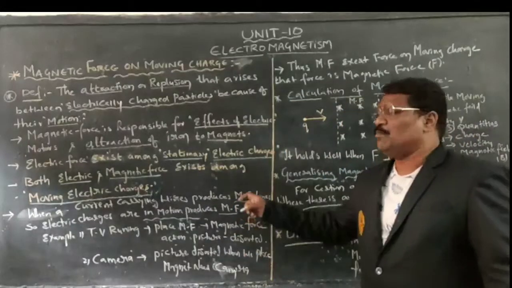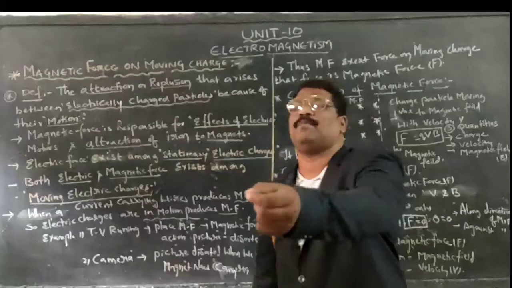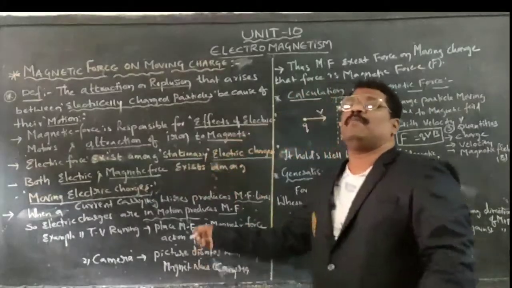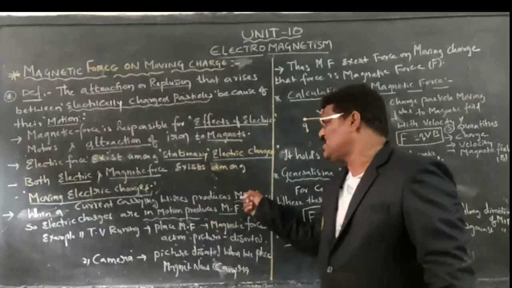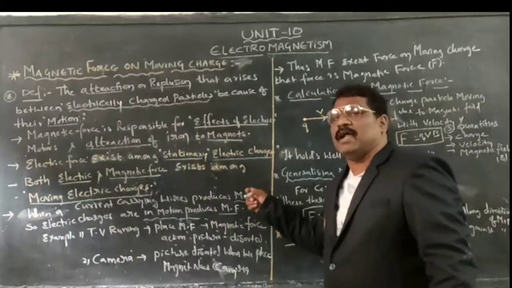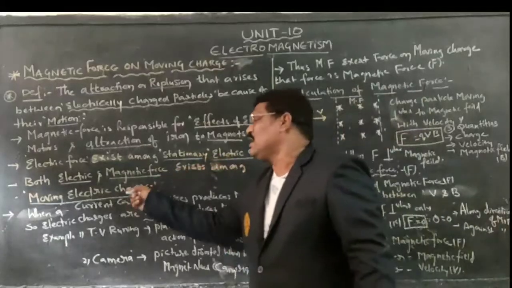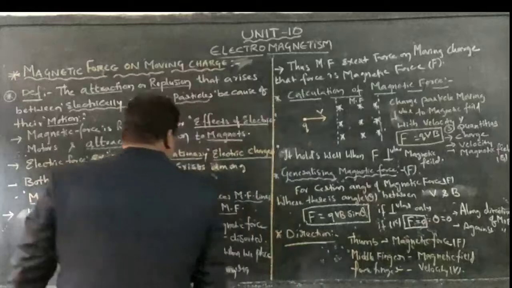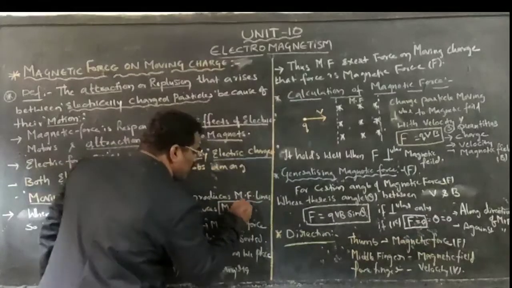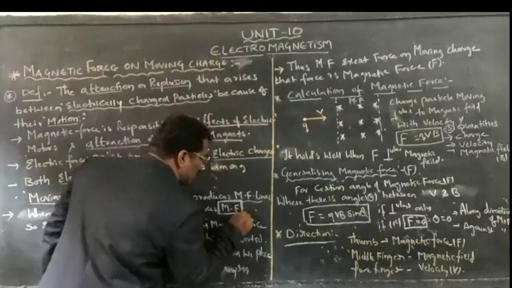They get affected by magnetic force. Due to that motion, electric charges are attaining motion, and as they attain motion, they produce one force.